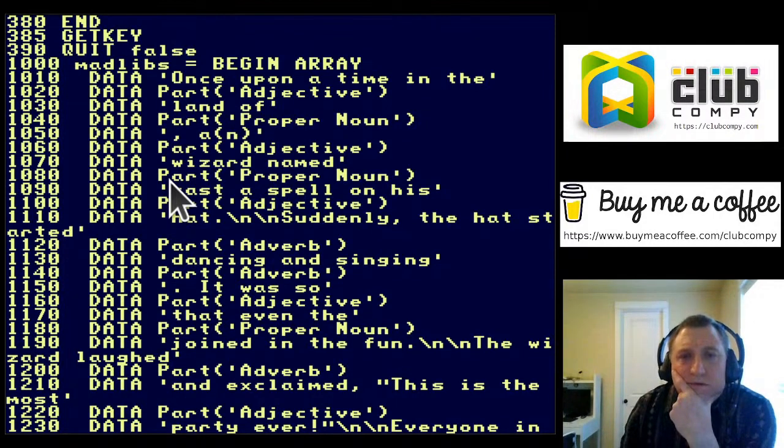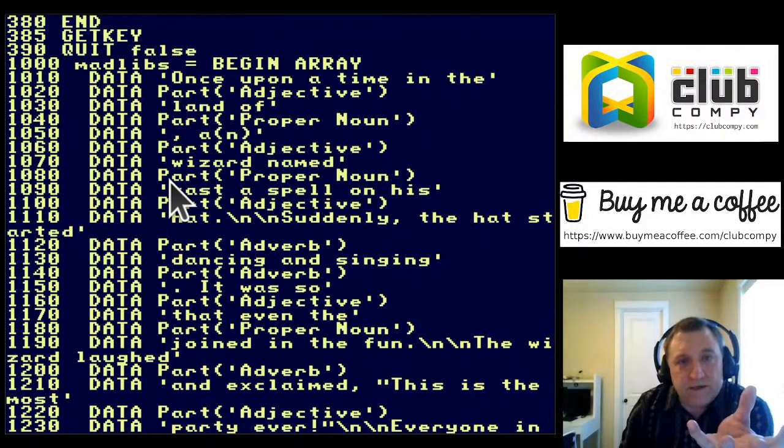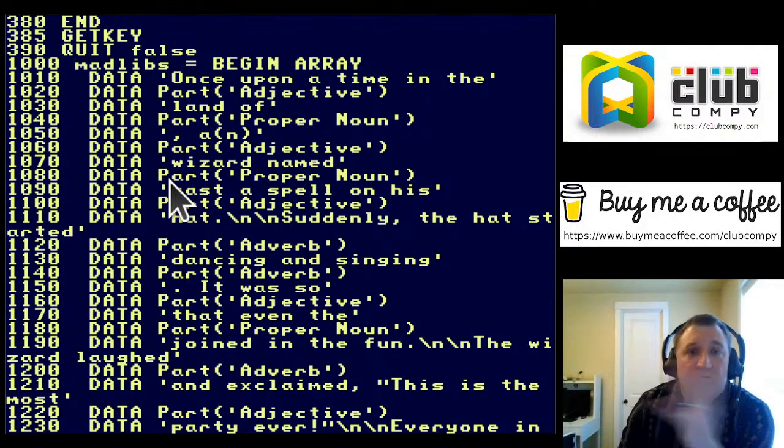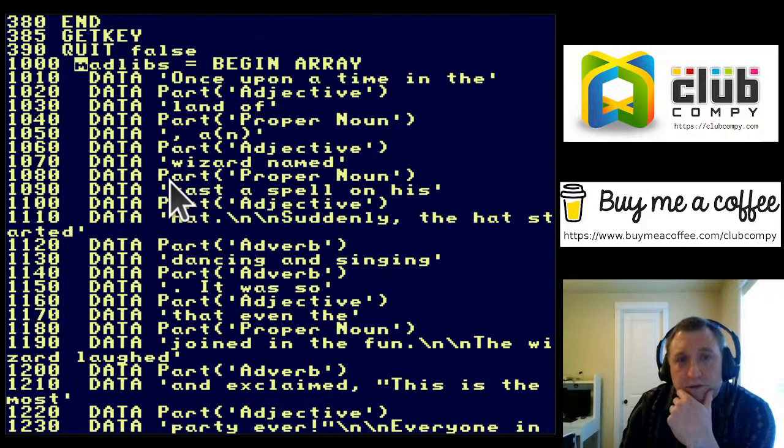And so I'm just creating data elements in a big, gigantic list. It's called an array, right? And I'm saying begin array. And so all of these lines will get plopped into madlibs. And then I can use that madlibs array in the rest of the program to draw, to figure out what's a part and what's not a part, and that type of thing.